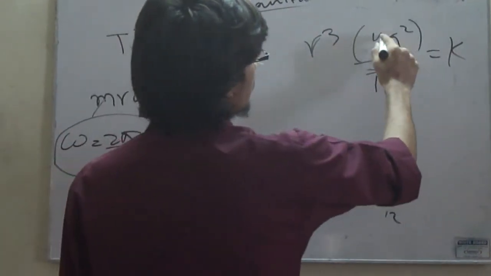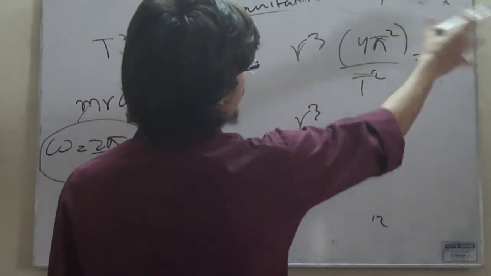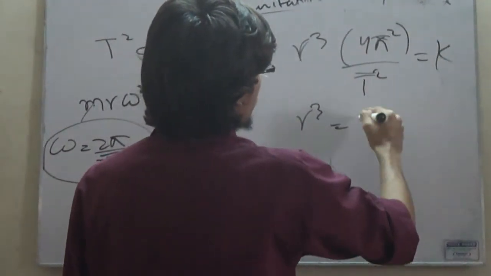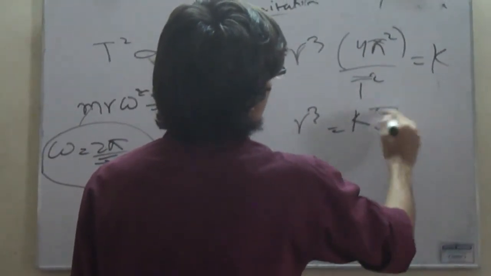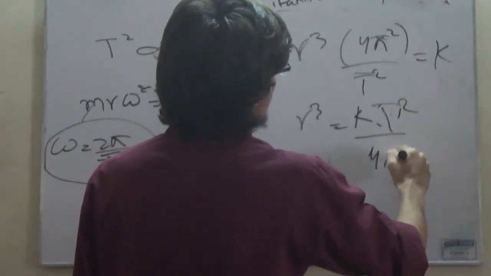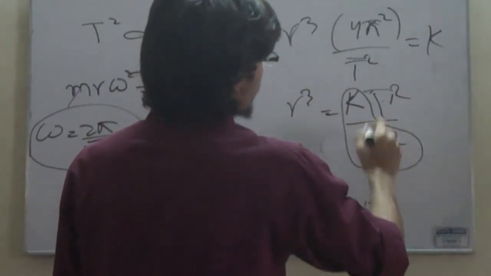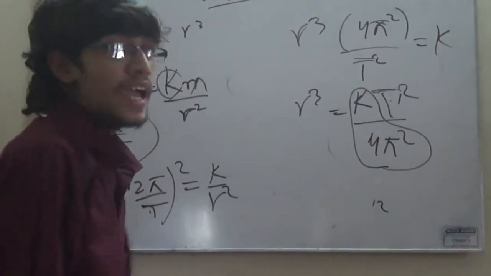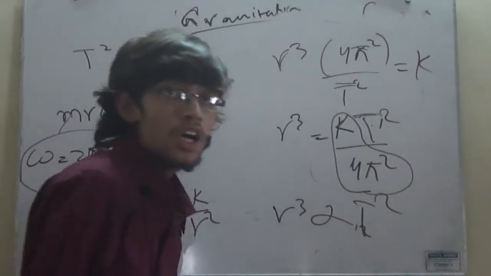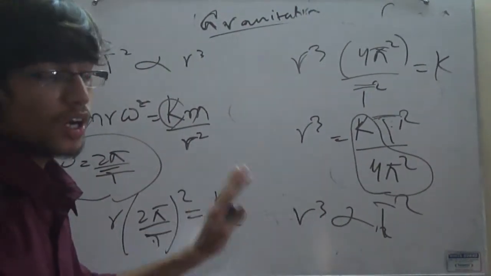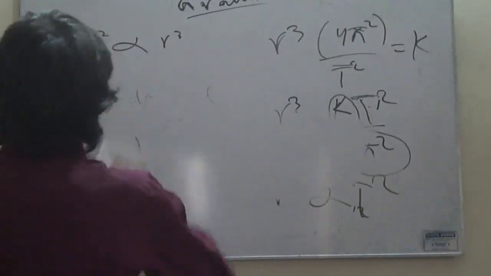Now if you move T squared over to the right hand side, this becomes r cubed is equal to k T squared over 4 pi squared. Now k over 4 pi squared is a constant, and this actually shows that r cubed is proportional to T squared. So Kepler's law of the planets actually holds.